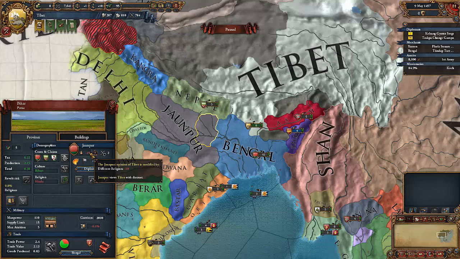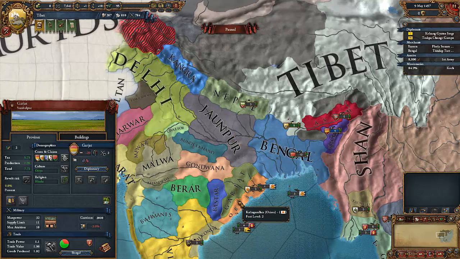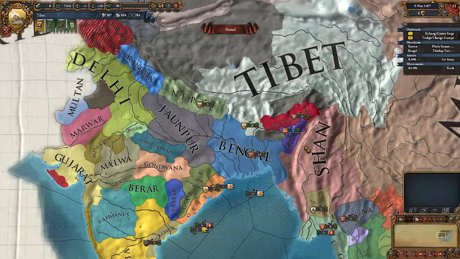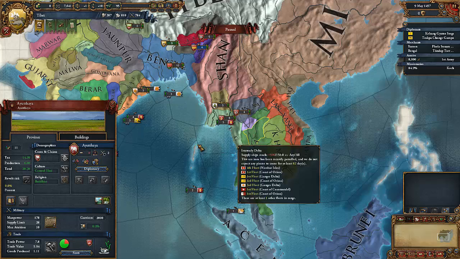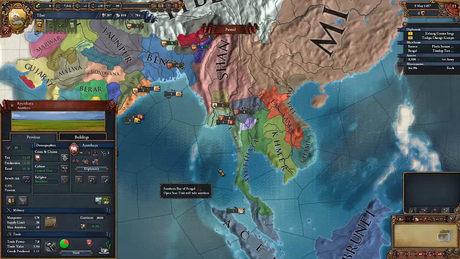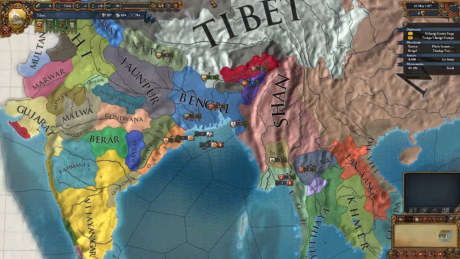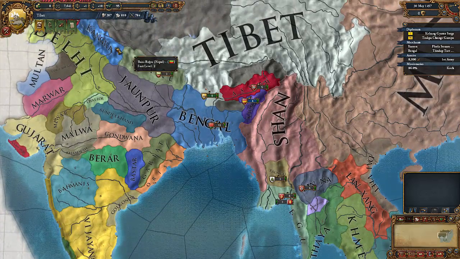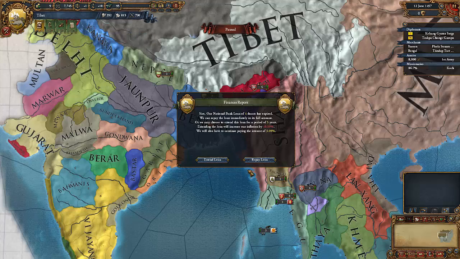Can we get... No, we can't get relationships up with Jaunpur. And none of those guys either. Let's see if we can... We can't get a relationship with Ayutthaya. They are actually leading a personal union over Sukhothai, which are these guys. Now, personal unions, we want a personal union. I'll tell you more about those when the signal for it pops up here.